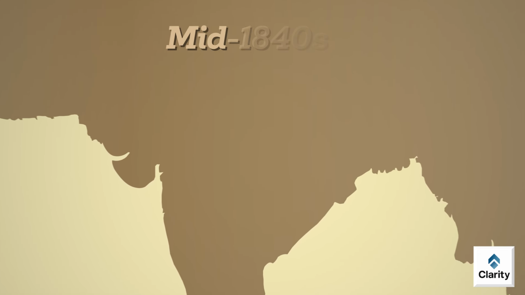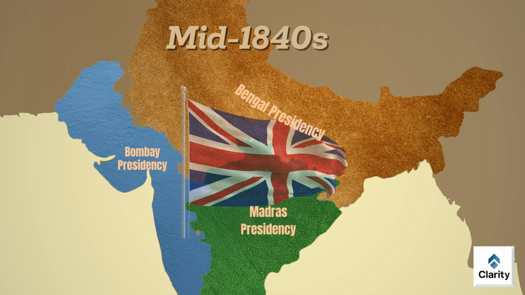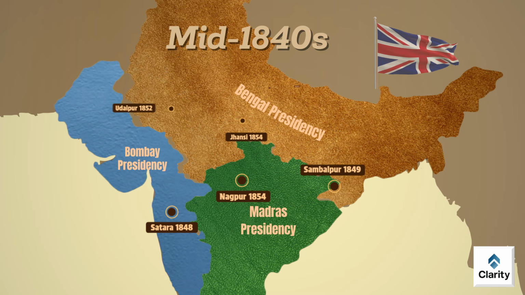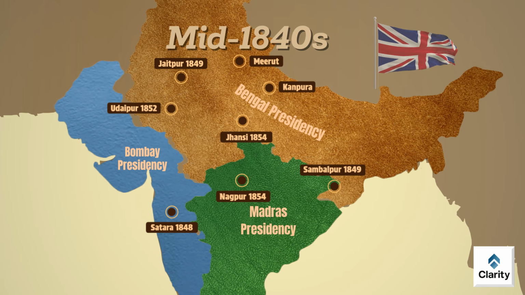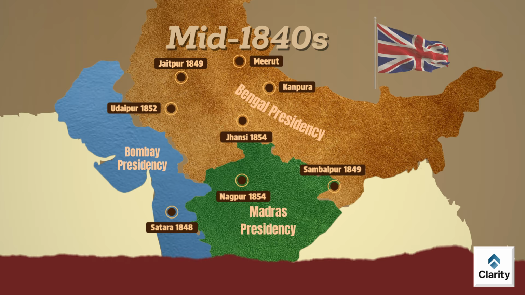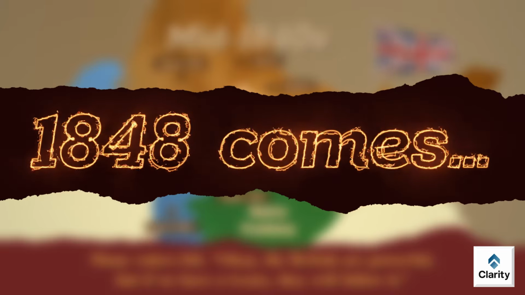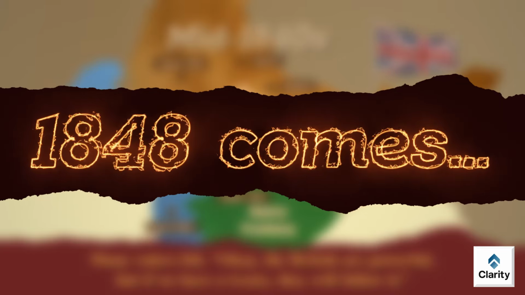Till the mid-1840s, the British were ruling a big part of India, and alongside that there were many princely states. One thing was still there at that time: agreements were mostly being honored. Many rulers felt, okay, the British are powerful, but if we have a treaty, they will follow it. So there was at least some trust. But then 1848 comes and the mood starts changing.